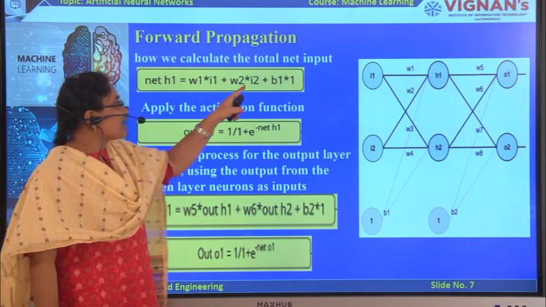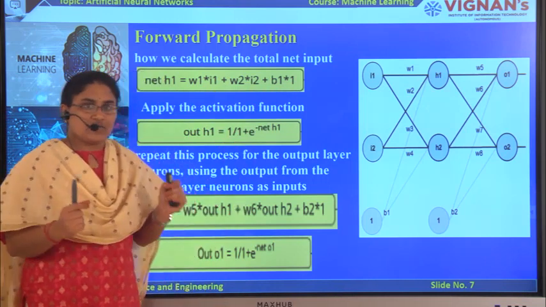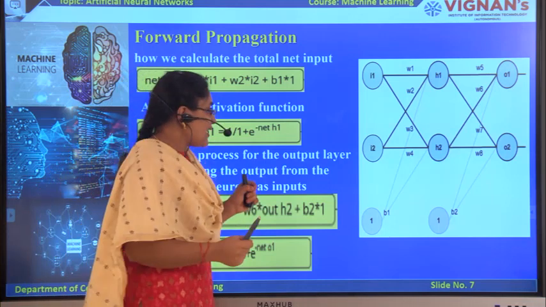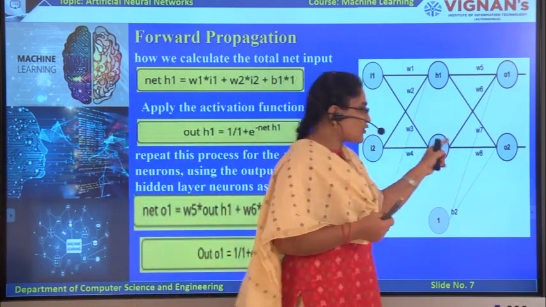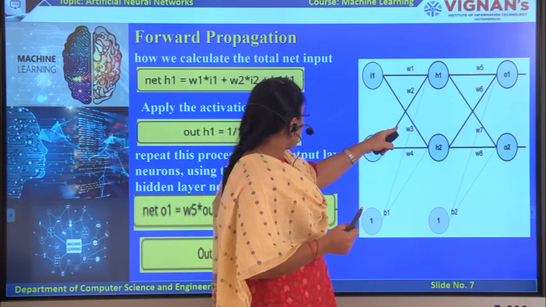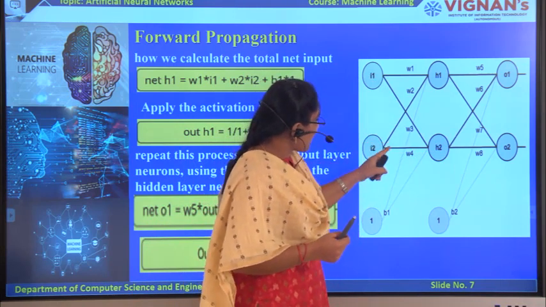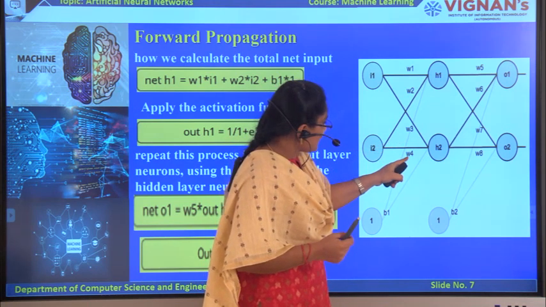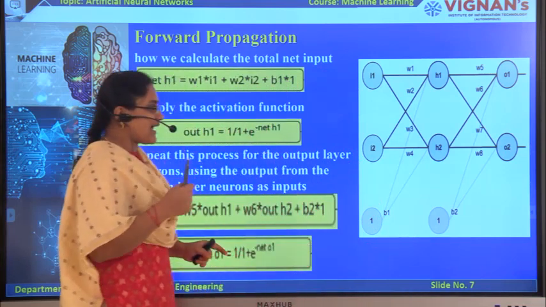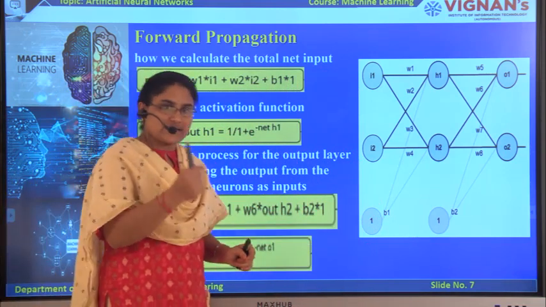Suppose we consider the hidden node H2, then the net sum is I1 into W3 plus I2 into W4 plus B1 into 1. Like that we can calculate the net sum for each hidden node.